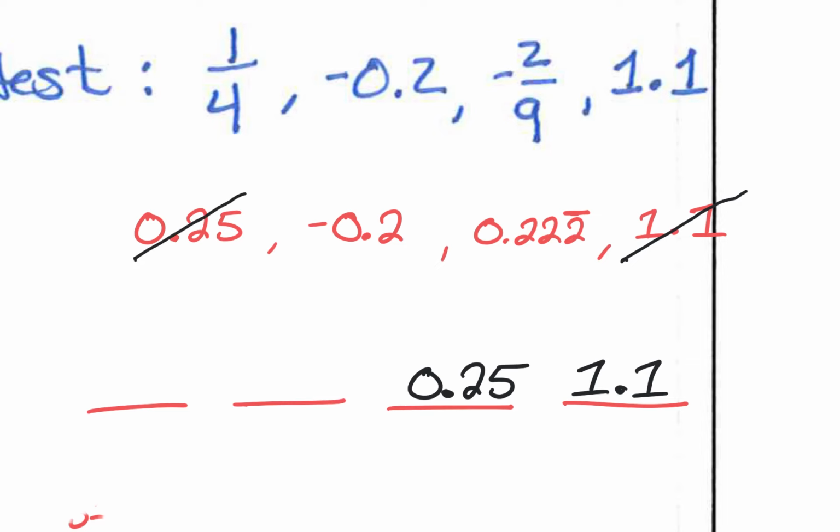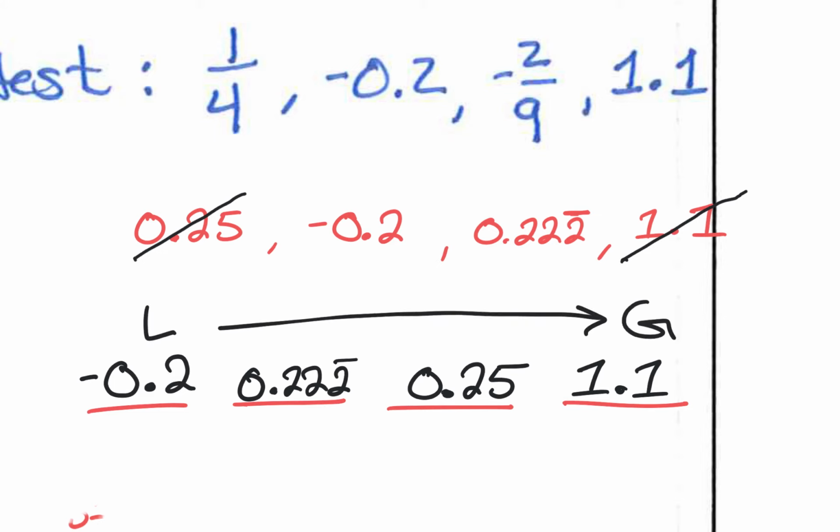All right, now, for some of you, if you're looking at these next two, you might be like, oh man, I don't know, they seem very similar. But if you notice one difference, it can really help. What would be my next largest? Caroline? The 0.2 repeating. Yep. And the reason that the negative 0.2 is the smallest is because what's out in front? Hume? It's a negative. Yep. So there we go. So we put them from least to greatest.